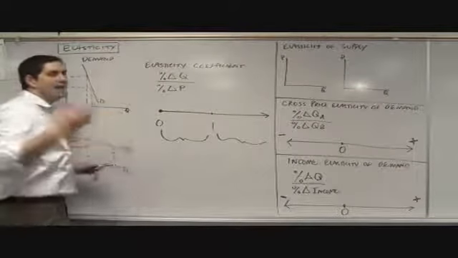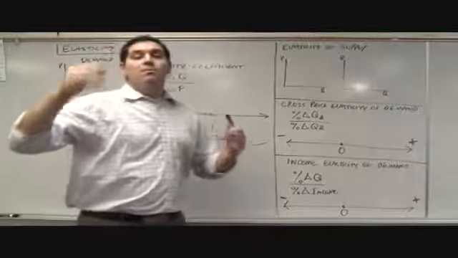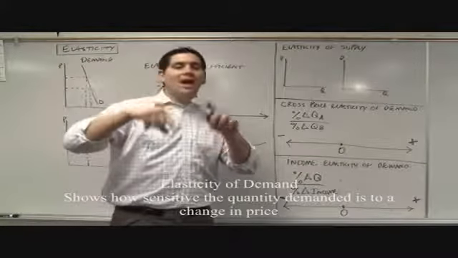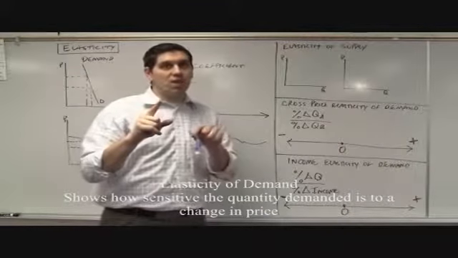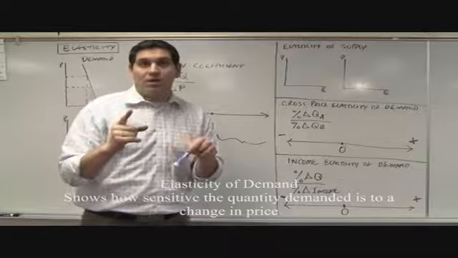First, let's start with the easiest one, elasticity of demand. Price goes up, quantity demand goes down. We know the idea of the law of demand, okay? But the question is how much? If the price goes up, how much does quantity go down? By a lot or by a little, right?